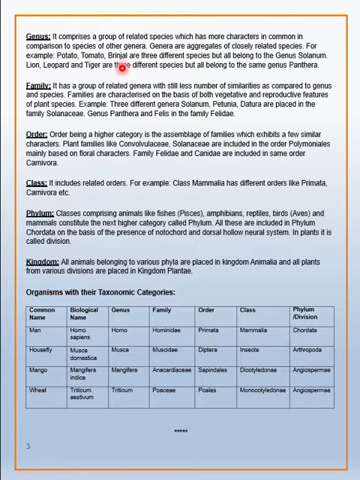For example, potato, tomato, brinjal. They are three different species, but they all belong to the same genus, that is Solanum. So Solanum is the common genus to which these three, potato, tomato and brinjal, belong.